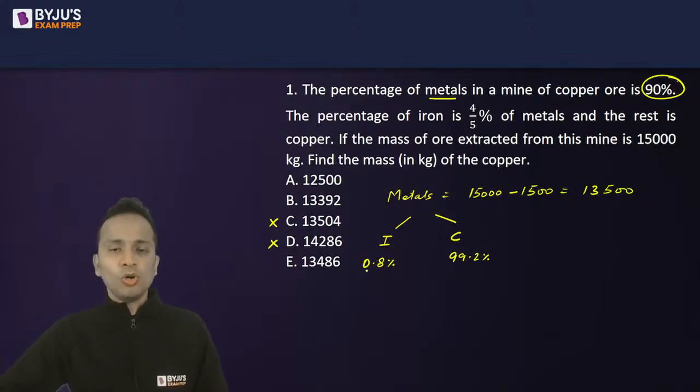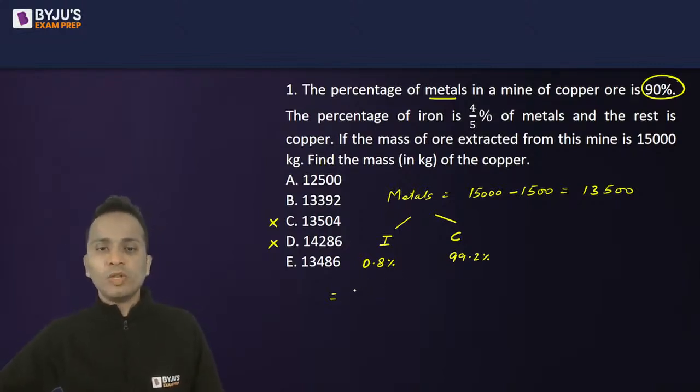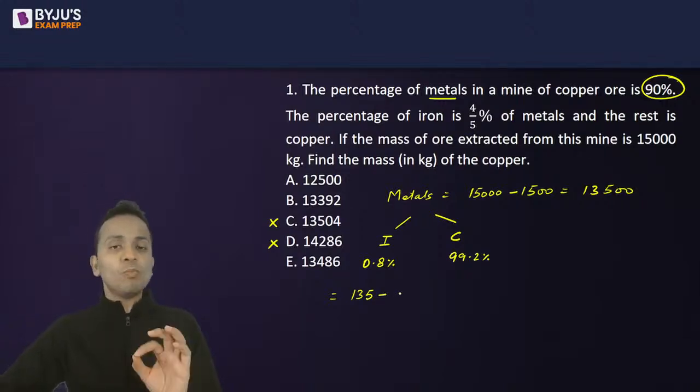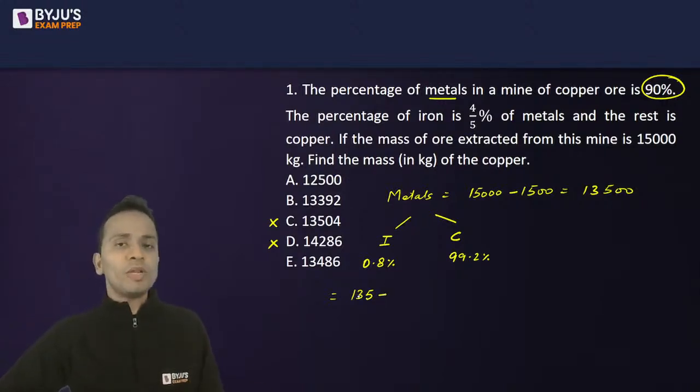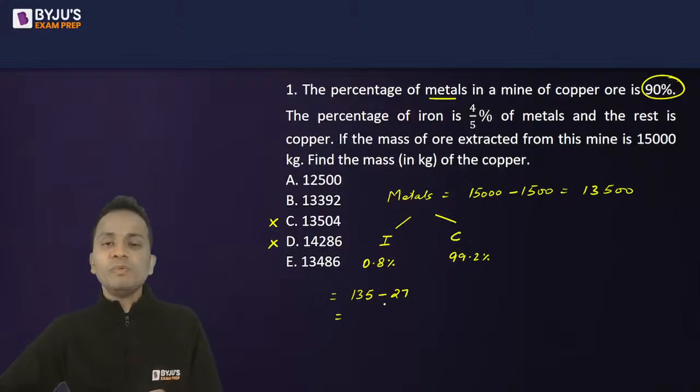Right? So, to calculate 0.8%, what will I do? I can calculate 1 percentage and then I can remove 0.2 percentage. So 1 percentage will be 135 minus 0.2 percentage. So 0.1 percentage is 13.5 and 0.2 percentage will be 27. So this will be the weight of iron. 135 minus 27, that is 108.